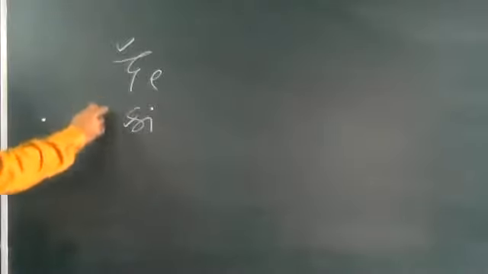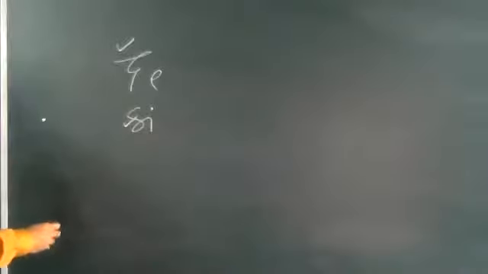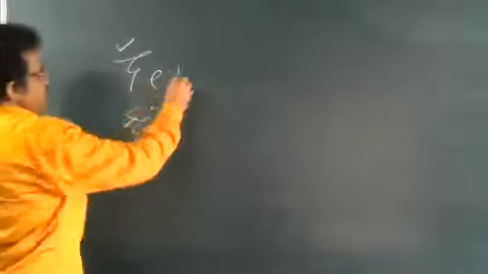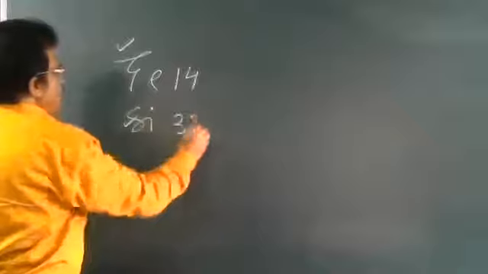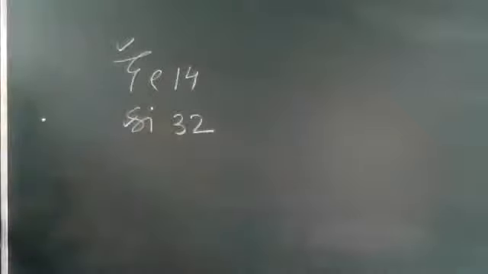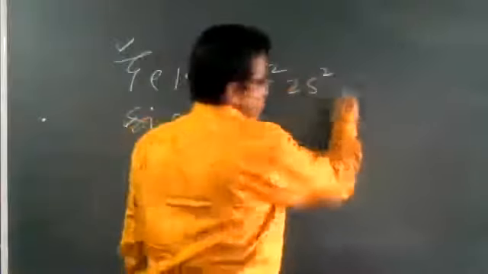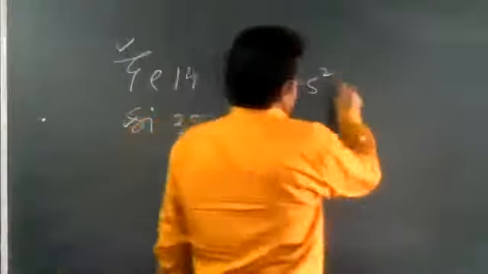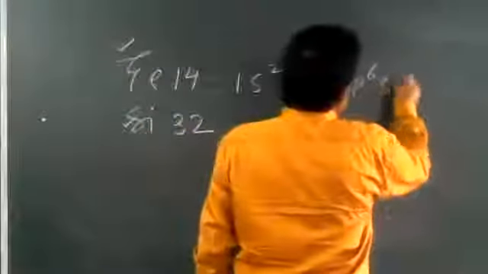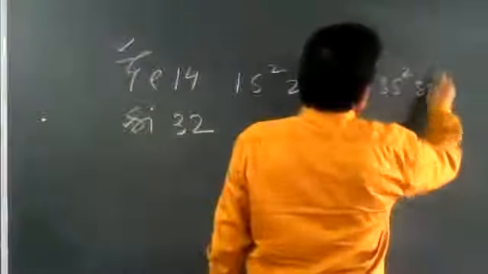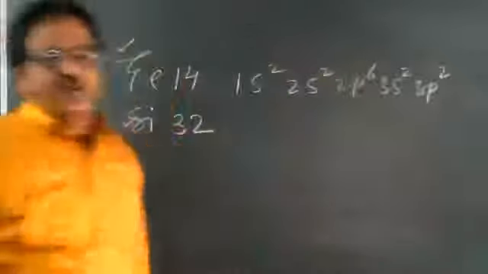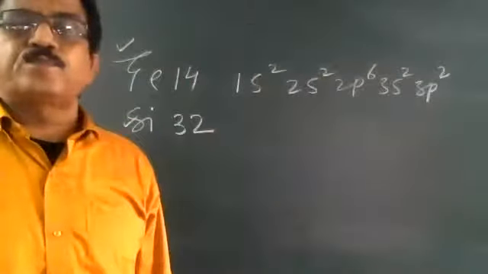The electronic configuration of silicon and germanium. Their atomic numbers are 14 and 32. So we can say 1s2, 2s2, 2p6, 3s2, 3p2. Yeah, this is the electronic configuration of germanium.